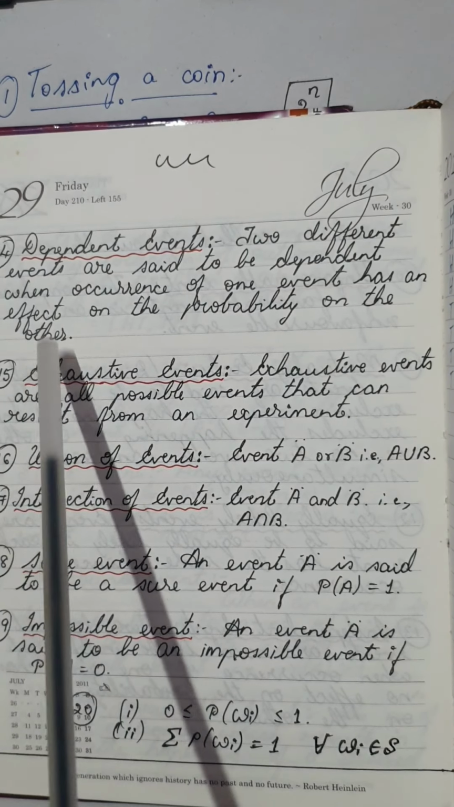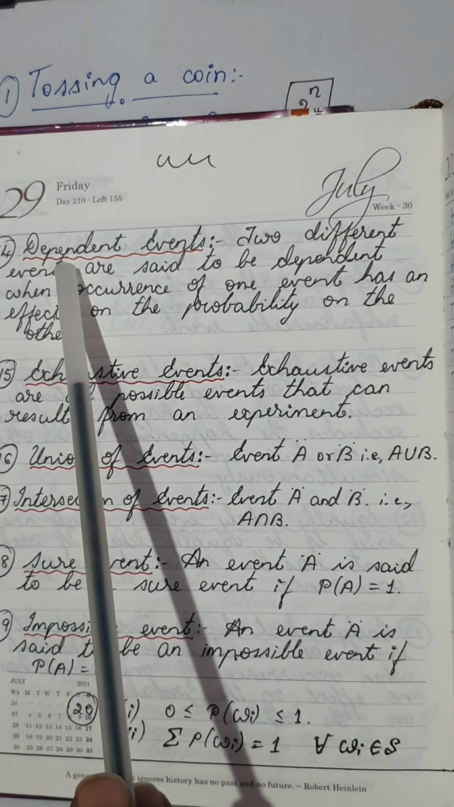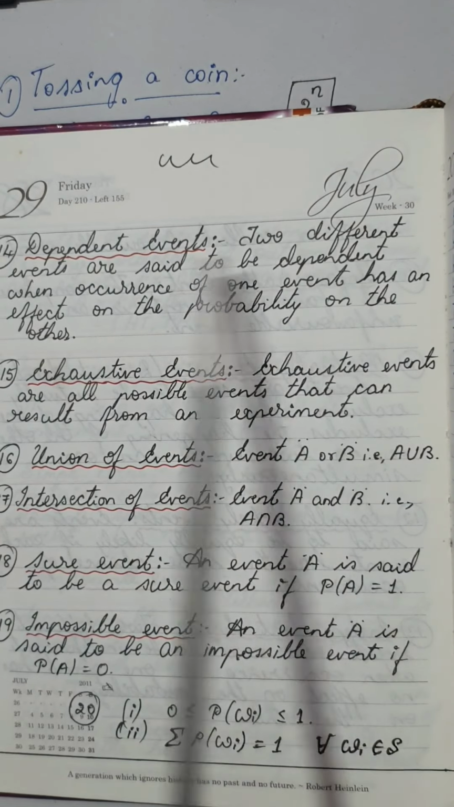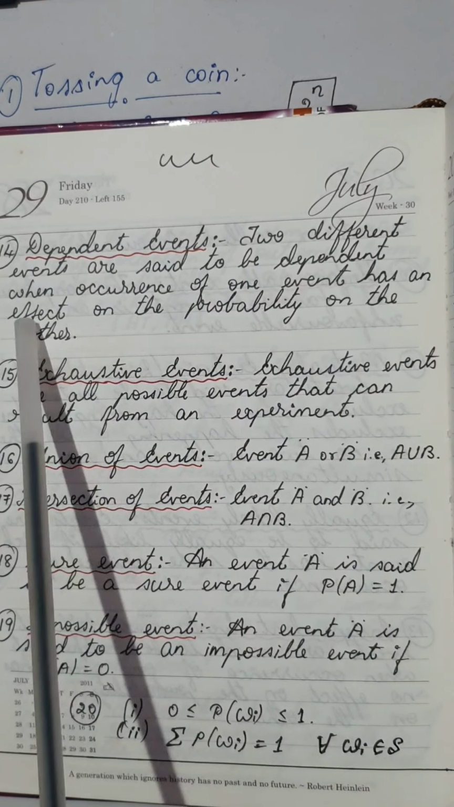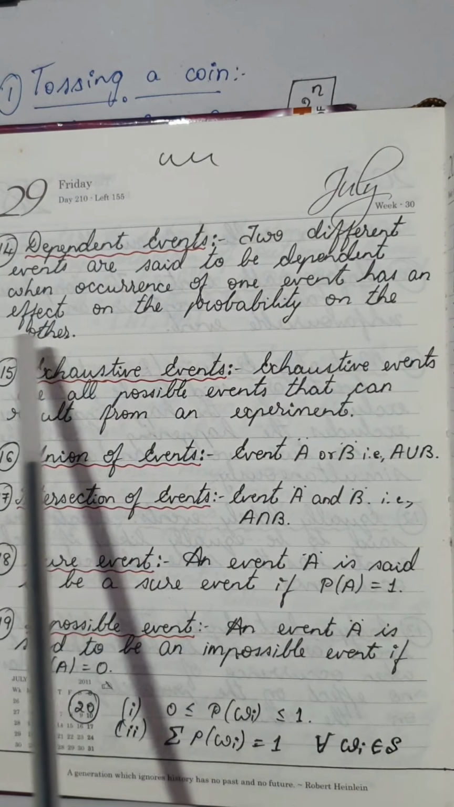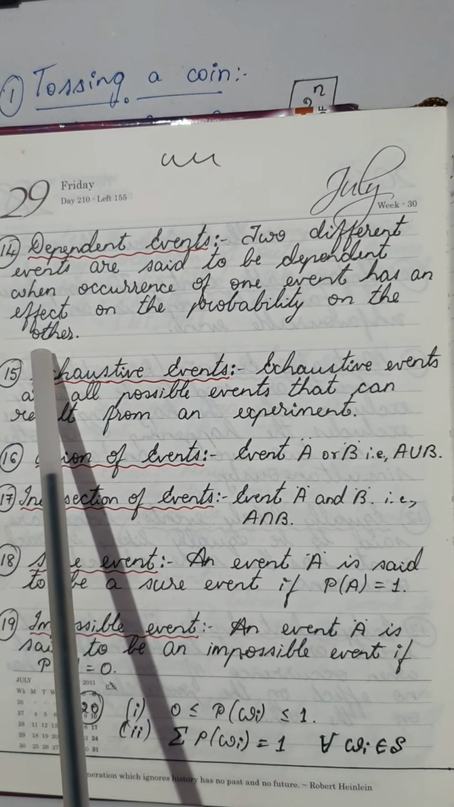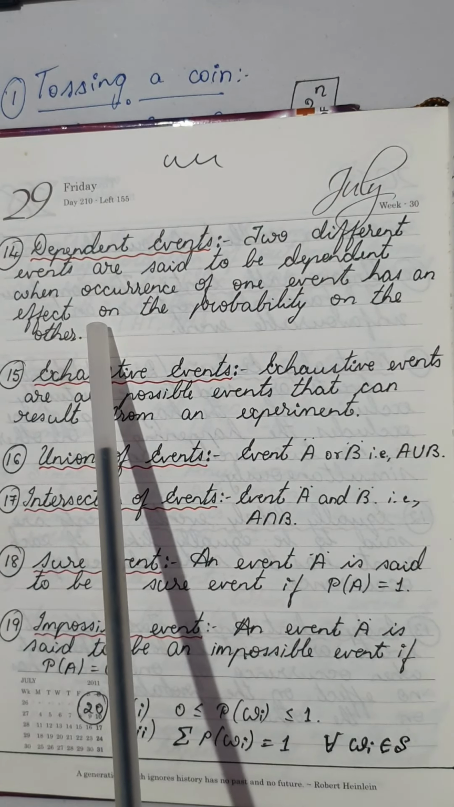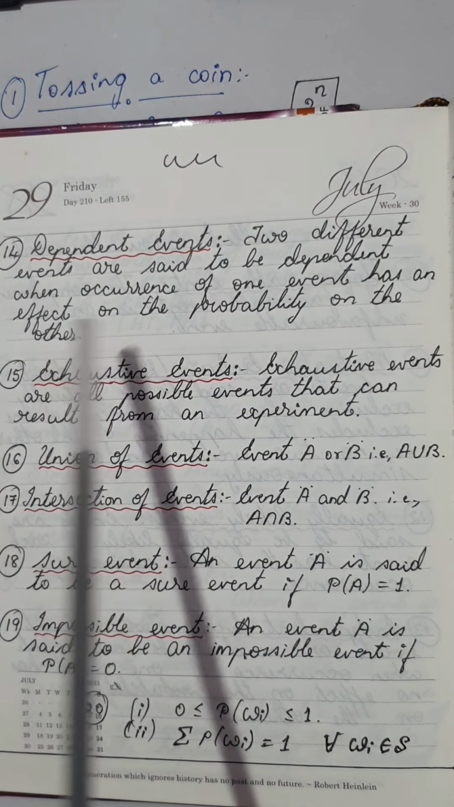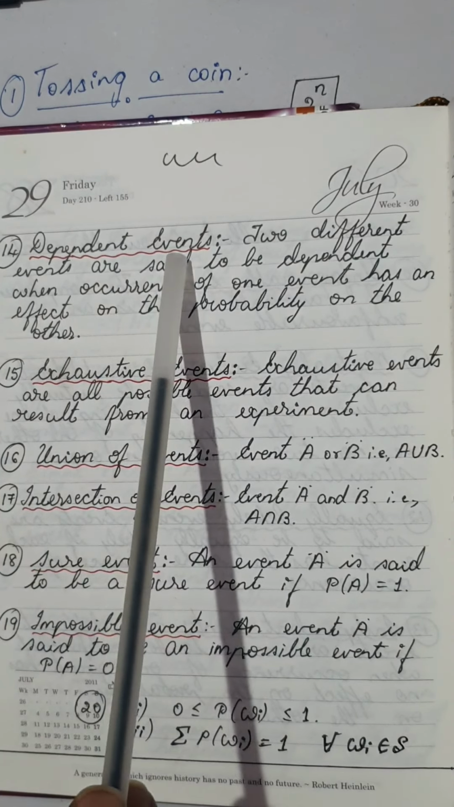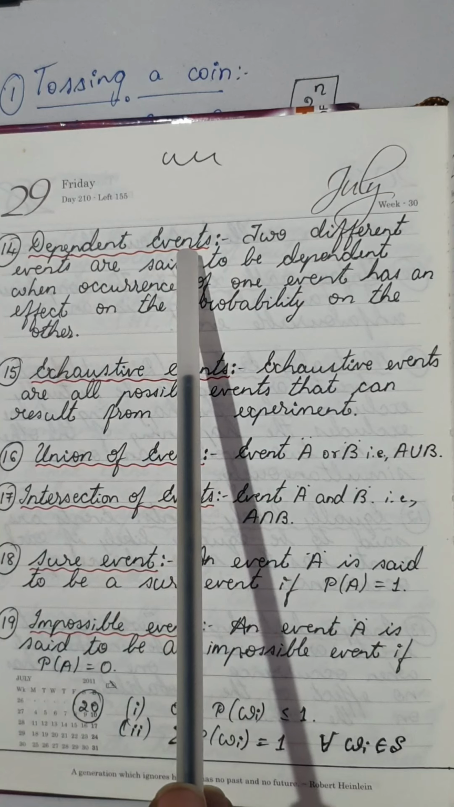Once you know the independent events, the opposite of it would be dependent events. Two different events are said to be dependent when the occurrence of one event has an effect on the probability of the other. When one event has already occurred, it will affect the other one, then we say both the events are dependent.